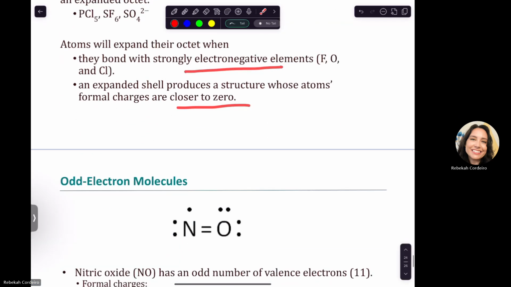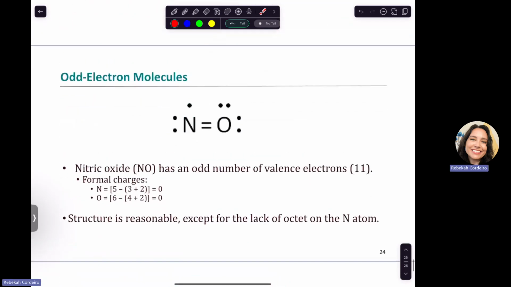And then sometimes you may have a weird situation like this where we just have an odd electron. So nitric oxide only has 11 valence electrons. It's not an ion, so we can't remove an electron or add more. And so when we do this Lewis structure, we just get a nitrogen that only has 2, 4, 6, 7. It doesn't have an octet. So we just don't have enough for it. We call this a free radical because it has an unpaired electron here. It's going to make it super unstable, really reactive.